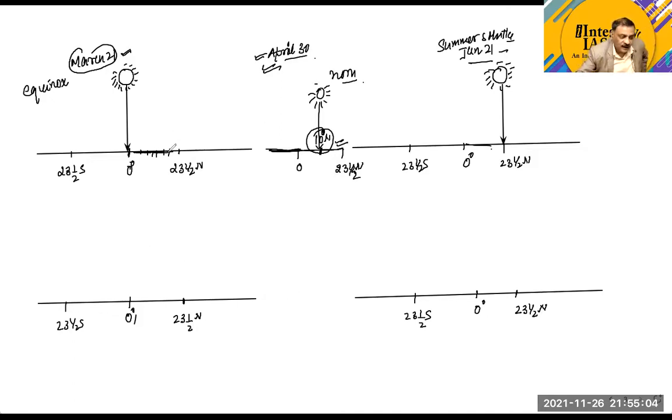Here we will take another position of the sun. From June 21st, the sun will move back towards the equator. And as the sun is back at the equator, it is going to be perpendicular there. And this date is called September 22nd. Again, equinox.